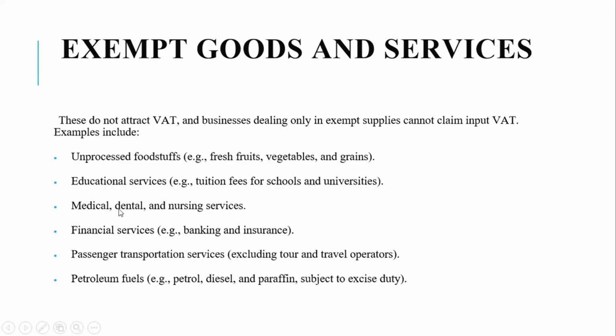We have medical, dental, and nursing services. We have financial services, e.g. banking and insurance. Passenger transportation services, excluding tour and travel operators. Petroleum fuel, e.g. petrol, diesel, paraffin.